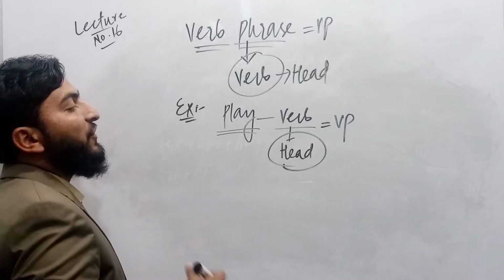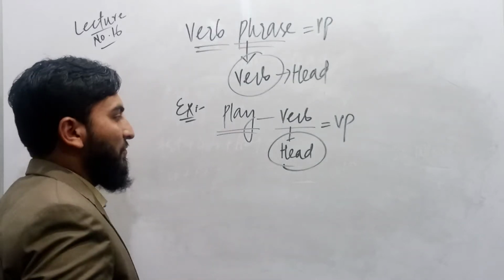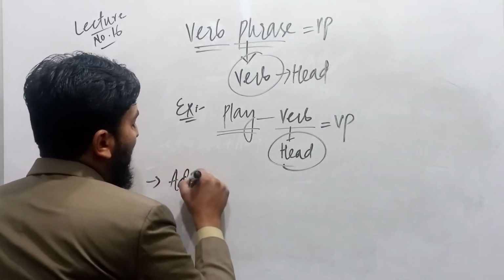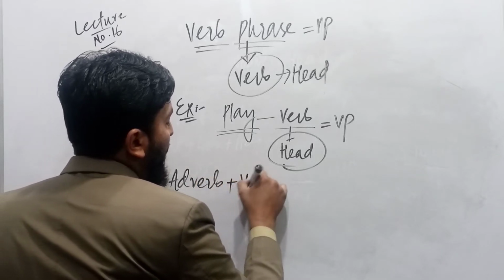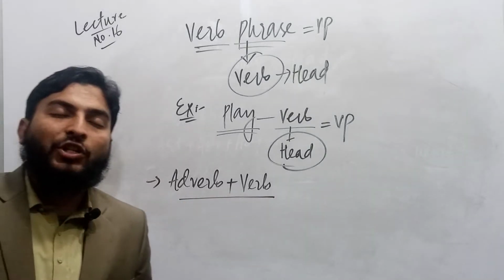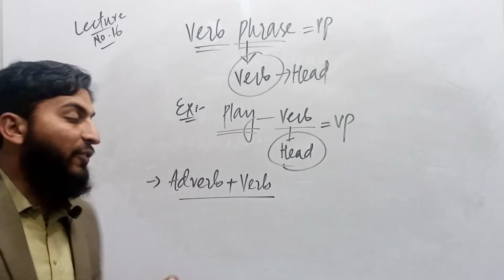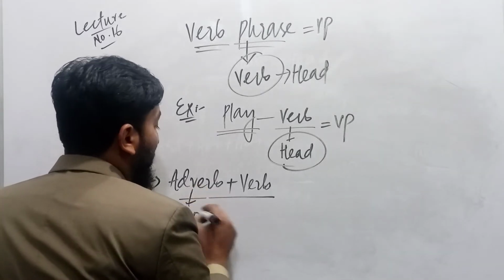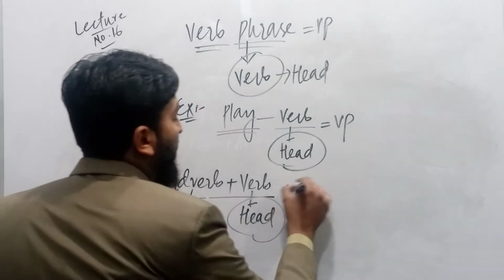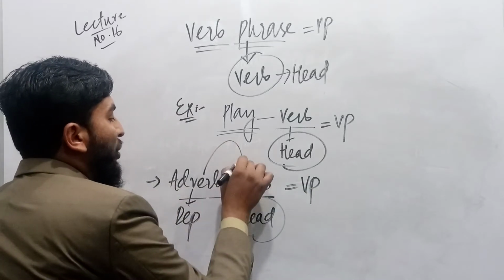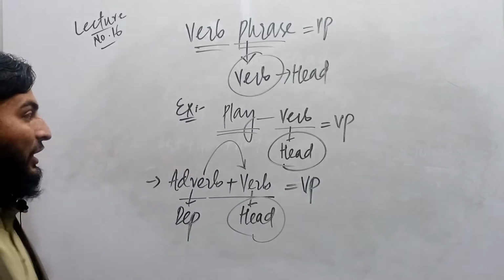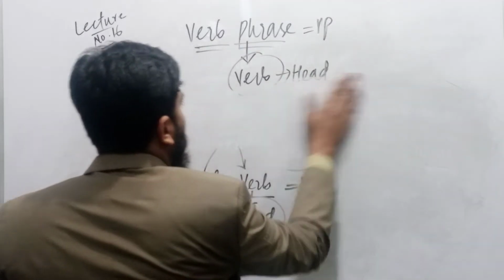Now there are many dependents that we use with the verb. For example, you know very well that we use an adverb in order to define a verb. We use adverb plus verb. Adverb plus verb is a structure in which the adverb plays the role of dependent and the verb plays the role of head. Verb is compulsory in a verb phrase, while adverb is the dependent. Adverb plus verb is equal to verb phrase.